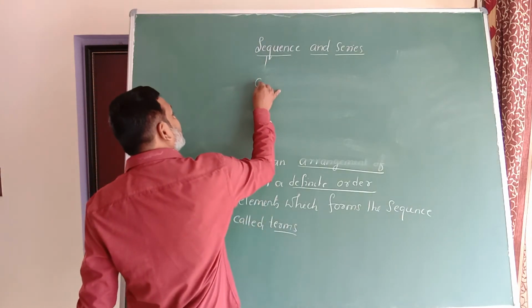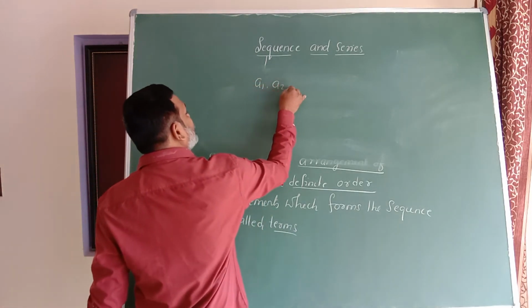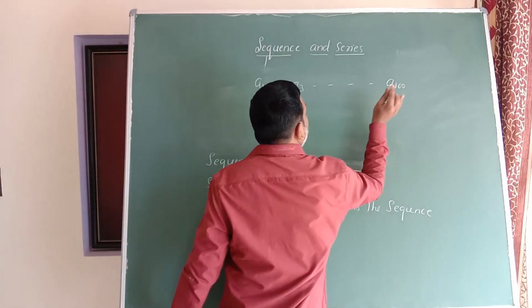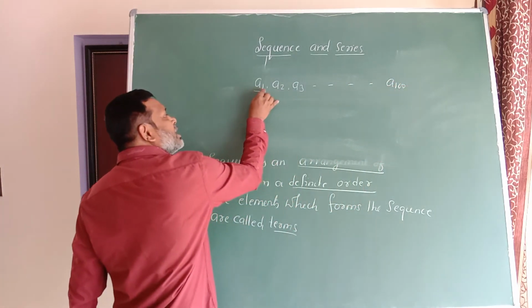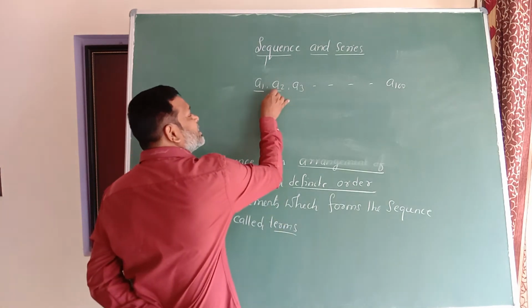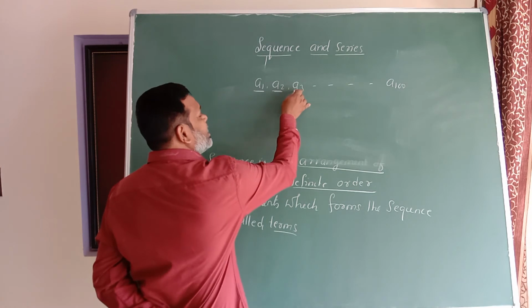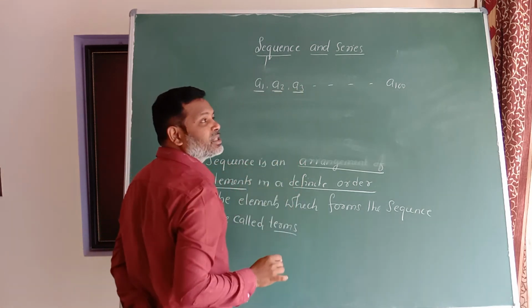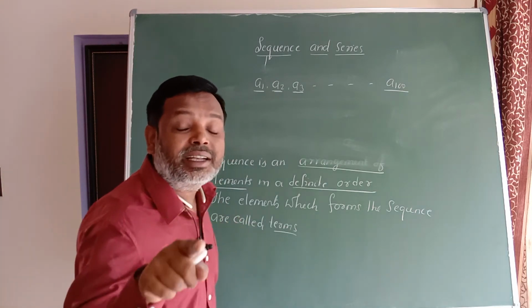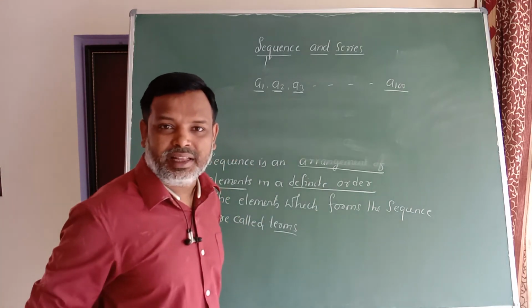This can be written as A1, A2, A3, and so on, up to A100. Sir, what does A1 represent? A1 is the first term of the sequence, A2 is the second term, A3 is the third term, so that A100 is the 100th term of the sequence.